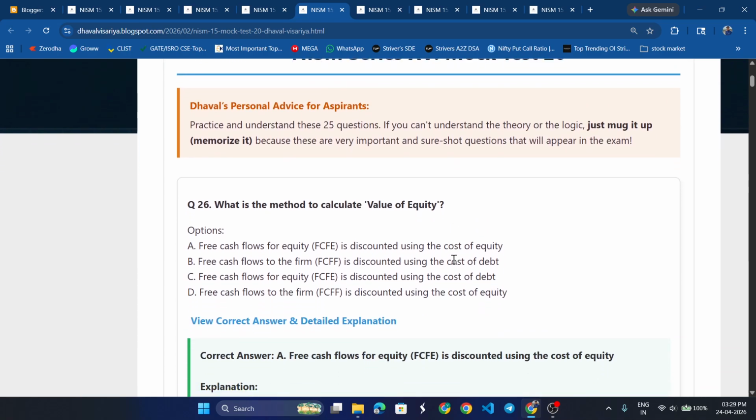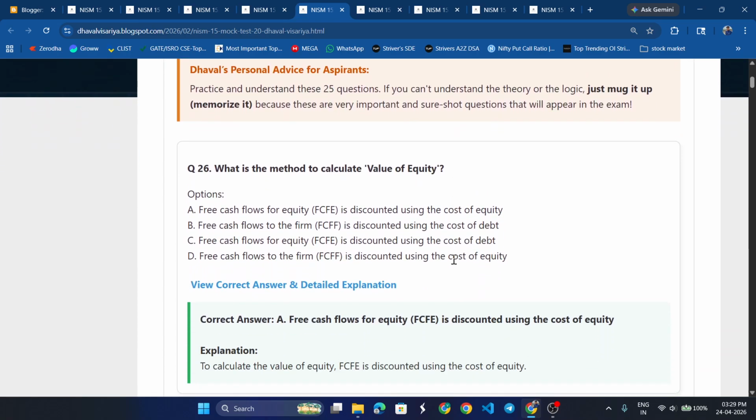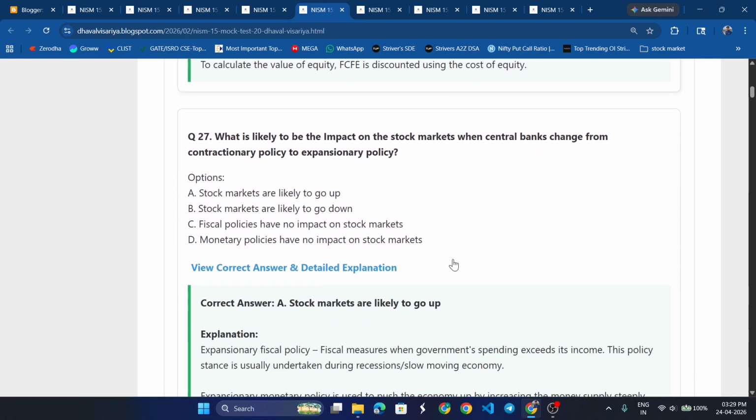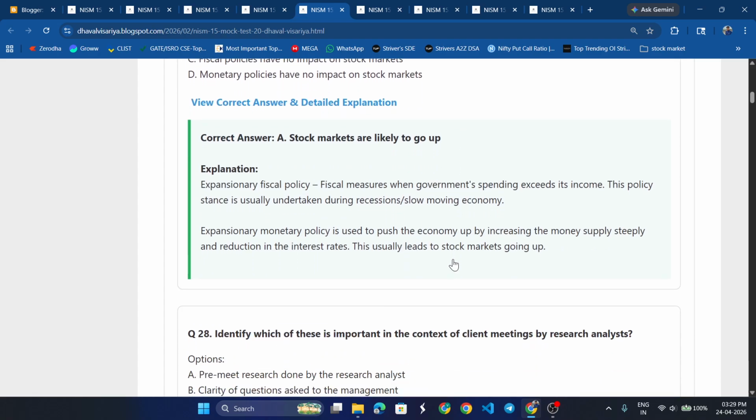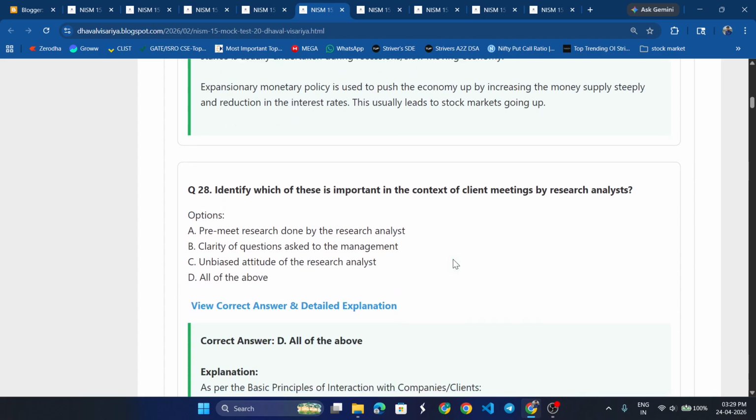We are going to start mock test 20. What is the method to calculate value of equity? Free cash flow for equity is discounted using the cost of equity. What is likely to be the impact on the stock market when the central bank changes from contractionary policy to expansionary policy? The stock market will likely go up.